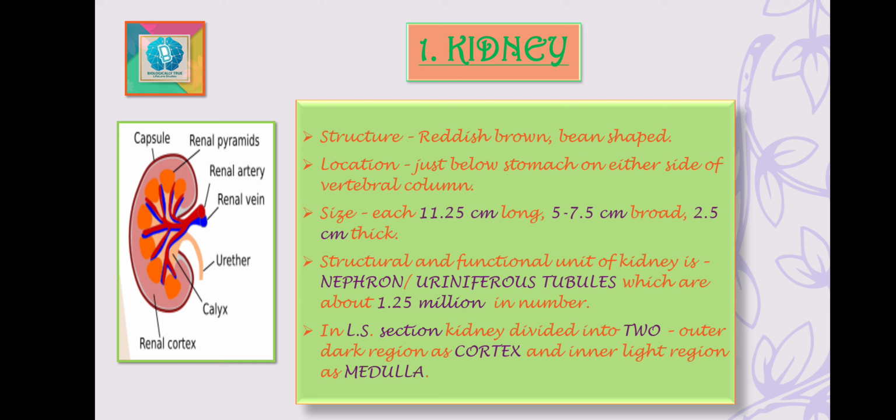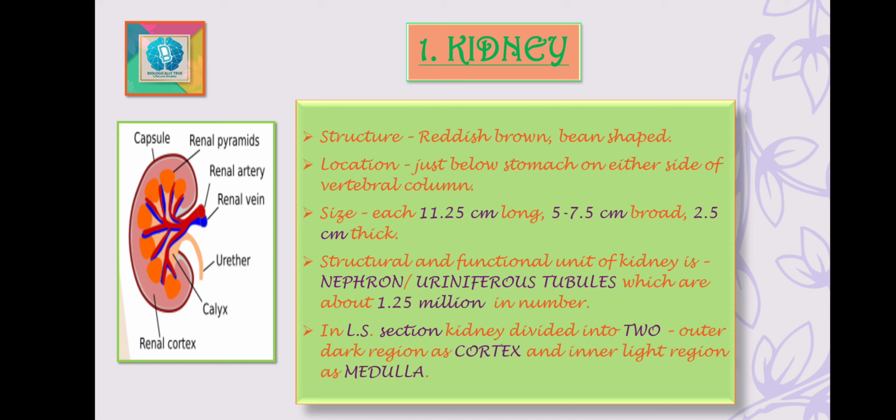Due to the position of the liver, the right kidney is about 1 to 1.5 centimeter lower than the left one. Each kidney is about 11.25 centimeter long, 5 to 7.5 centimeter broad, and 2.5 centimeter thick. A thick cushion of fatty tissue surrounds each kidney for protection and keeps it in place.